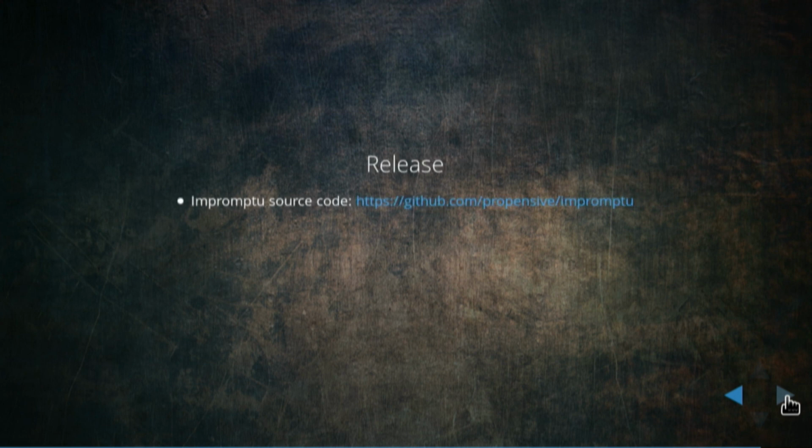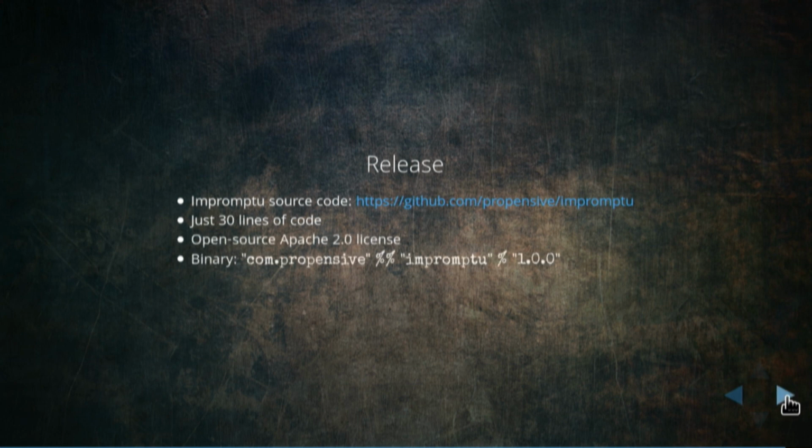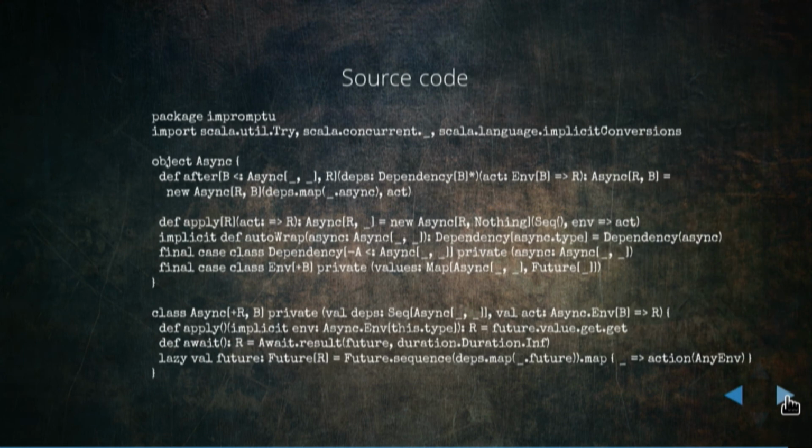And just to quickly summarize, Impromptu is available. It's open source. It's on my GitHub account. The most remarkable thing maybe is that it's only 30 lines of code. All of that complex typing fits into 30 lines of code. It's Apache licensed. There's a binary available. That is the entire source code for the library on one slide.